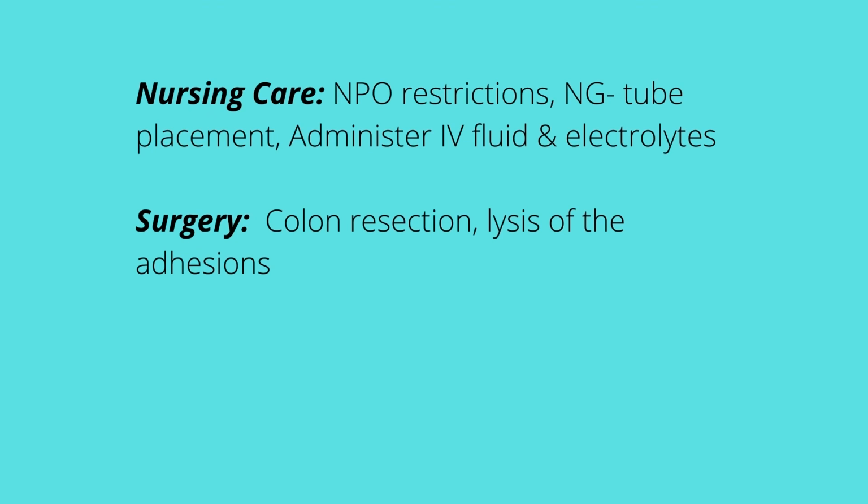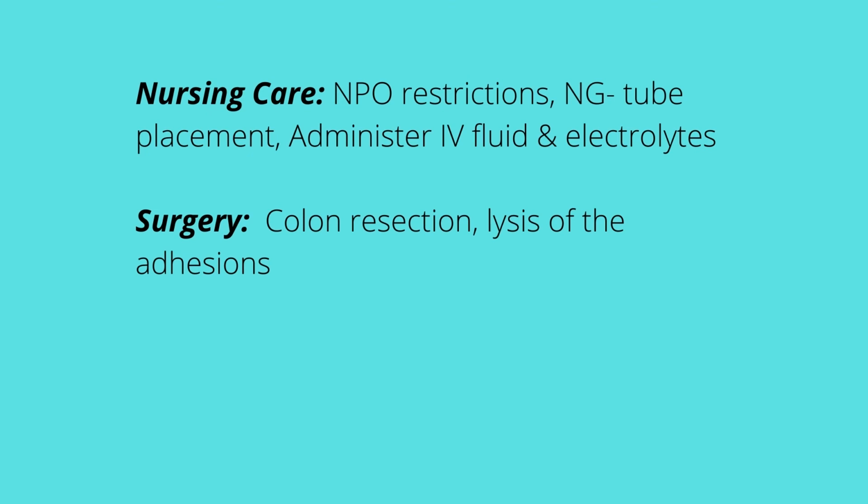And when a patient has surgery to correct the obstruction, if we need so, they will have a colon resection, which could involve a placement of a colostomy, and they could also have lysis of adhesions that may be contributing to the obstruction, to remove whatever it is. So remember, if we have it in the small bowel, we'll have an ileostomy. If this obstruction is in the large intestines, we'll have a colostomy, and that will lead to the stoma placement.